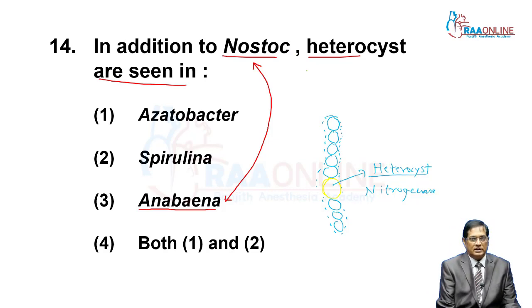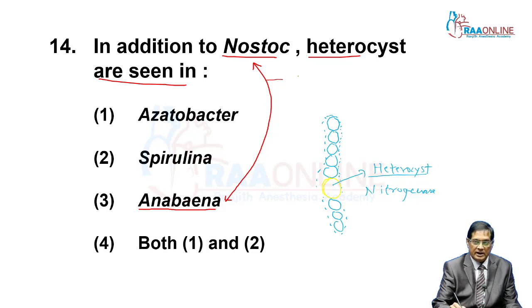So these two cyanobacteria, nostoc and Anabaena, have two major roles. They are photoautotrophs, photosynthetic autotrophs.